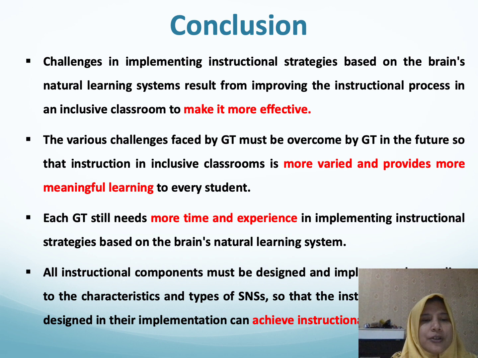They hope that instructional strategies based on the brain natural learning system are more effective. The various challenges faced by GTs must be overcome in the future so that instruction in inclusive classrooms is more varied and provides more meaningful learning to every student.